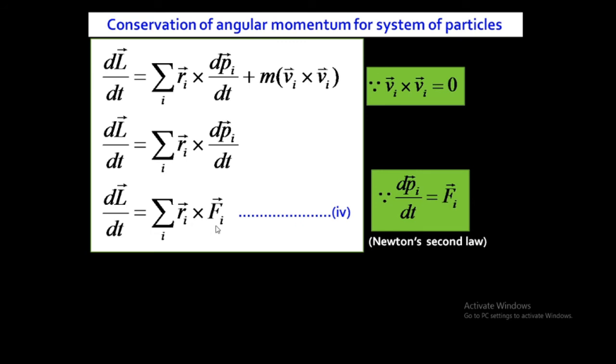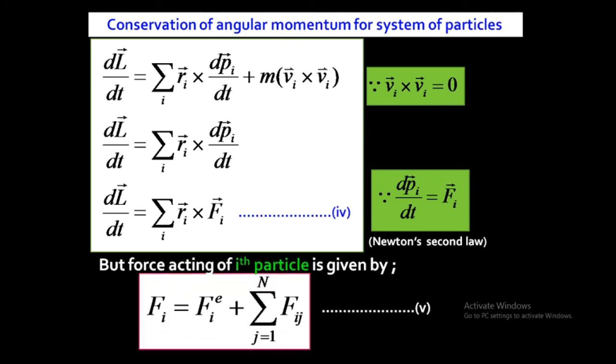Now you know what F_i is. I already told you in derivation 1, the force acting on the ith particle is the external force plus the internal force. The force acting on the ith particle is equal to the external force F_i^e plus the summation over j equal to 1 to n of F_ij, the internal force on the ith particle due to the jth particle.